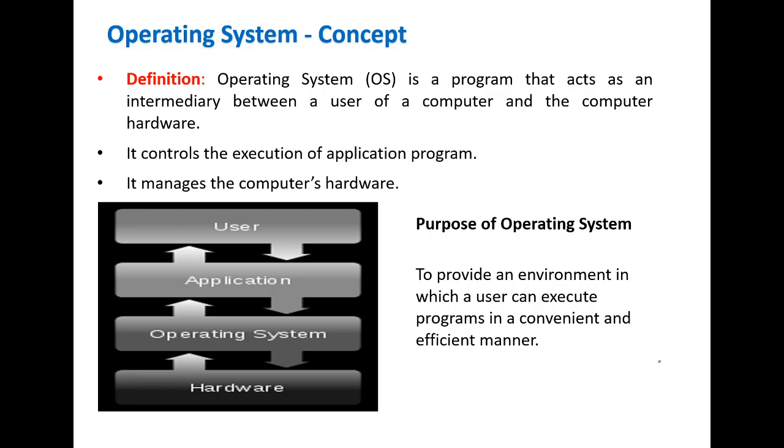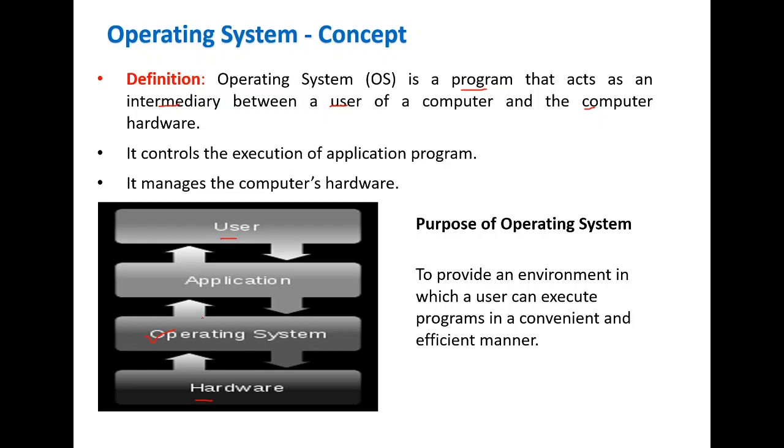Now, let us see the definition of operating system. Operating system is a program that acts as an intermediary between the user of the system and the computer hardware. So this is what the operating system is, the intermediary between the user and the hardware.